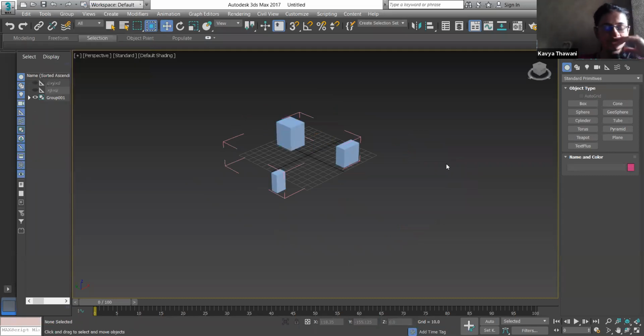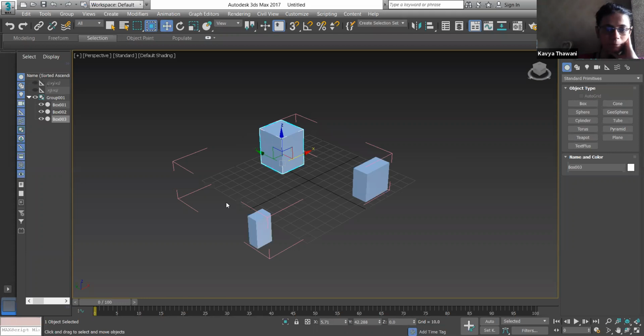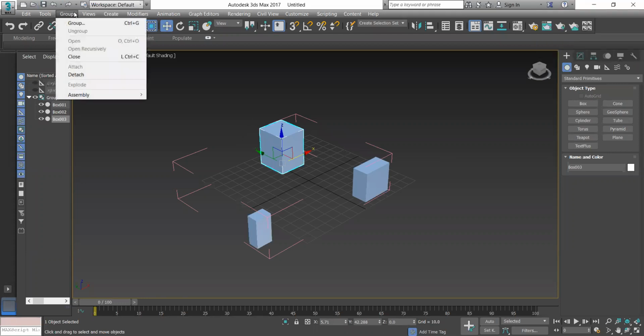Now, for detaching also, what is the case? Now I want to detach this. I don't want this object to be in my group. I have created this extra object. Now what I'll do is I will open this group again, go to group and click on detach because I want this object to be out from my group.